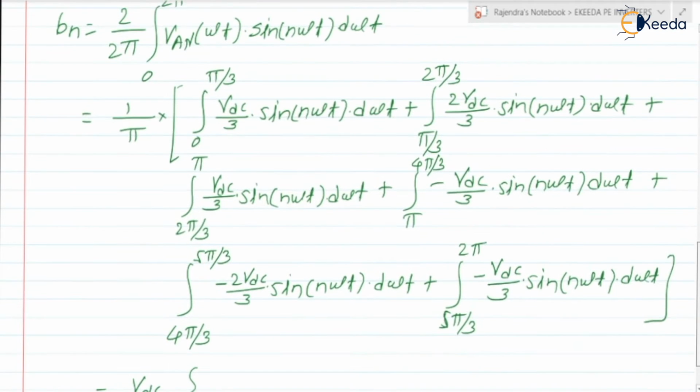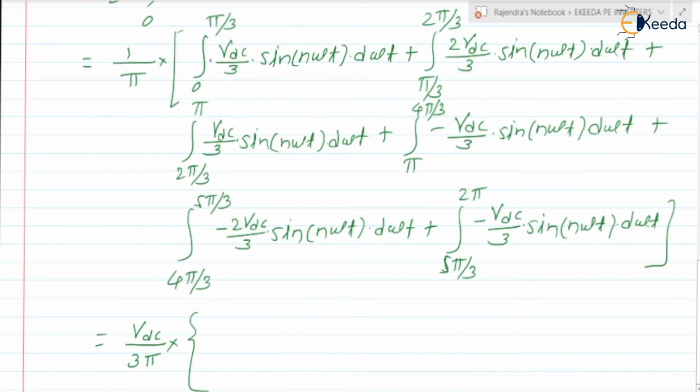Here it was only Vdc by 3, and we have taken this outside. So it is the integration of sine of n omega T, which is minus cos of n omega T divided by n, with limit 0 to pi by 3.